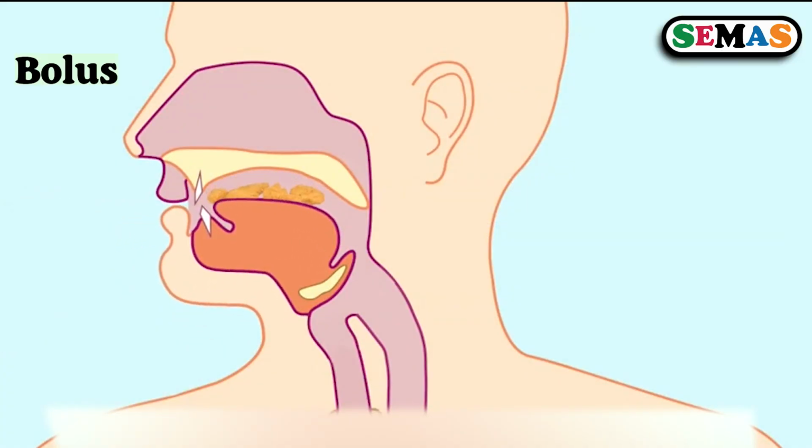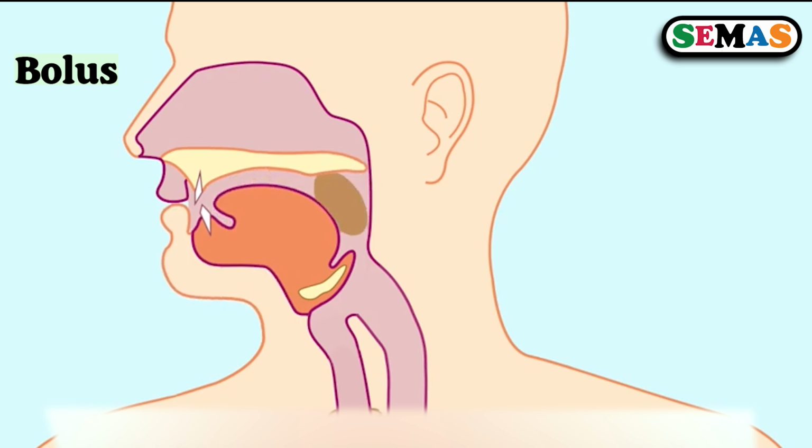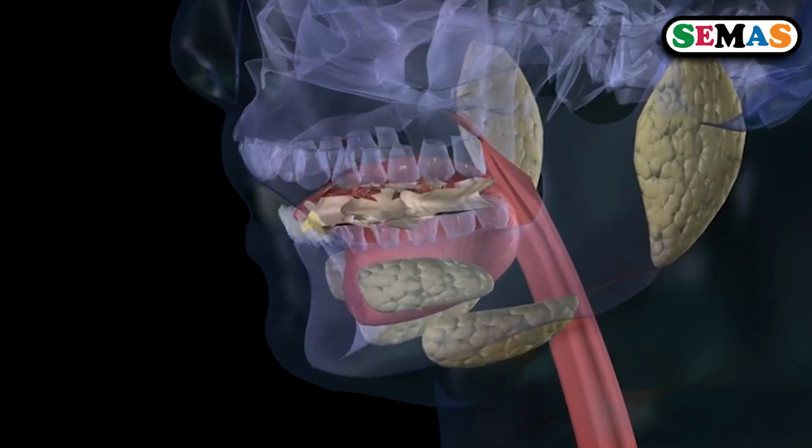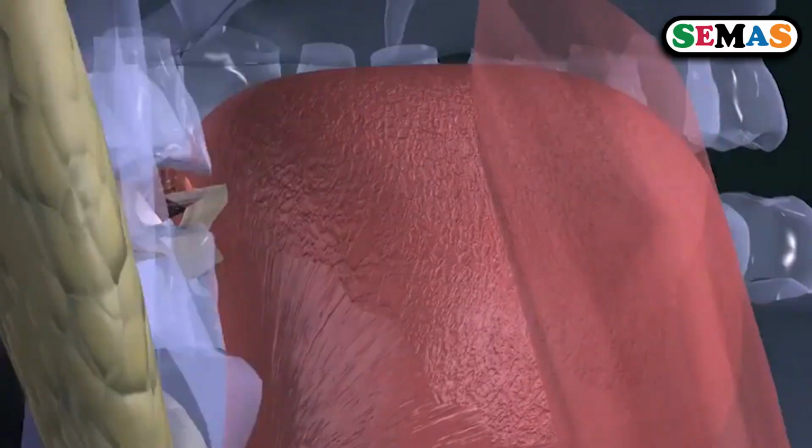Dear learner, you have to be very, very accurate on the word bolus. It is bolus with U, not the one with A. The one with A, it is in social studies. Let us look at the digestive roles of saliva.